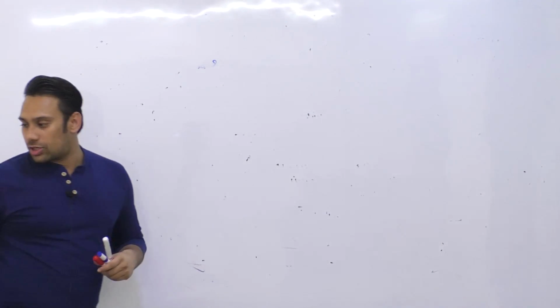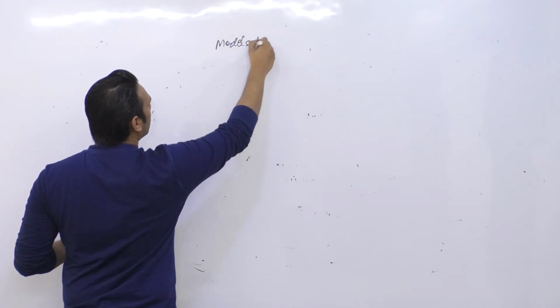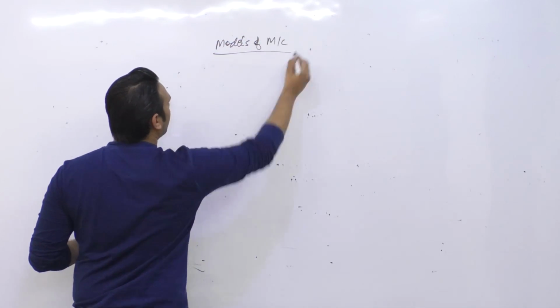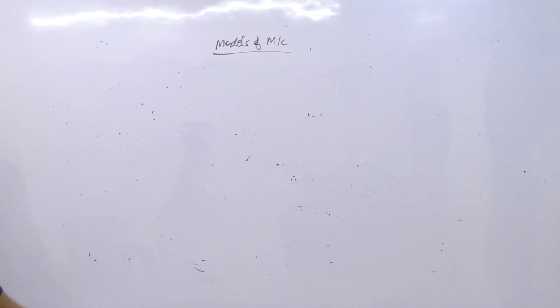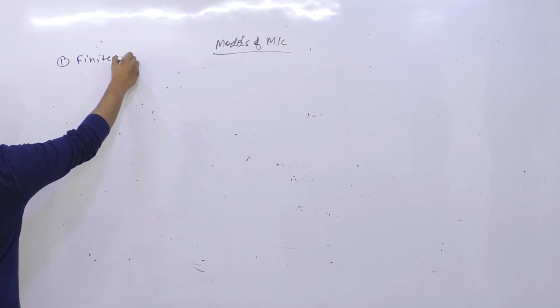So I've shown you one model of a machine. Now we can have different models of machine. So let me just show you some examples. We have different models of machines. Okay, so the first model is the model of a finite automata.